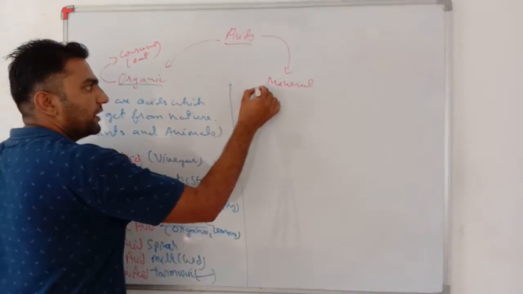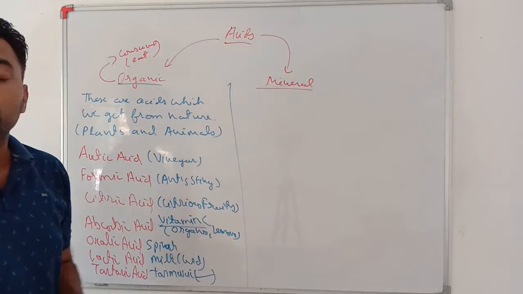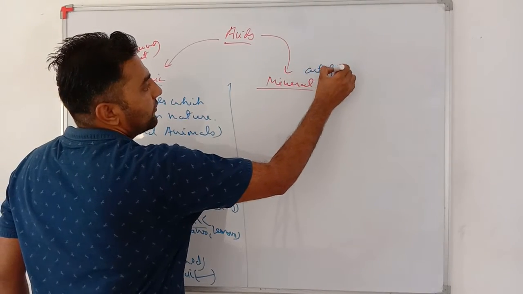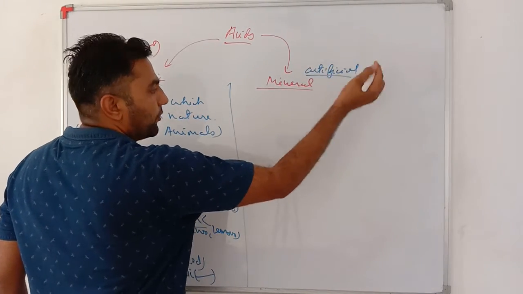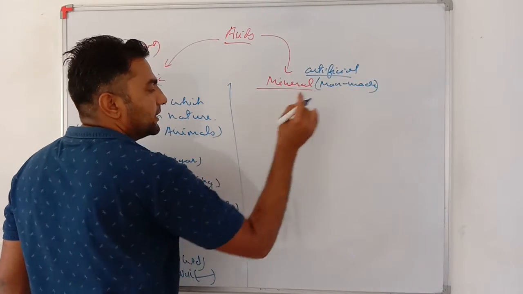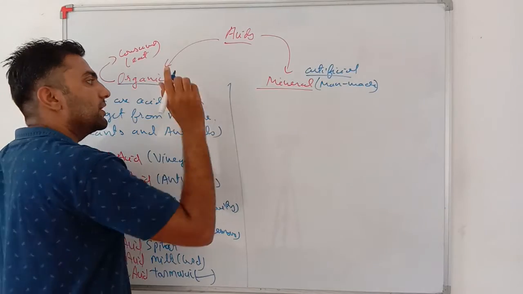Very important. What are mineral acids? Mineral acids are also known as man-made acids or artificial acids, or laboratory acids. These acids are prepared from the minerals of the earth.